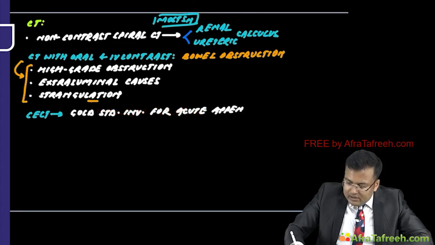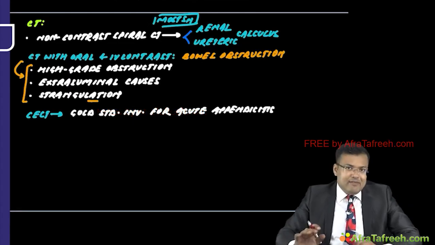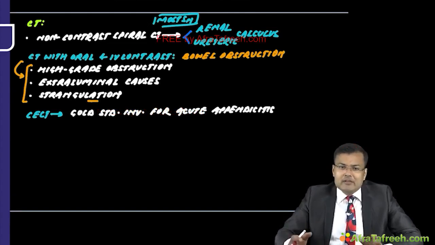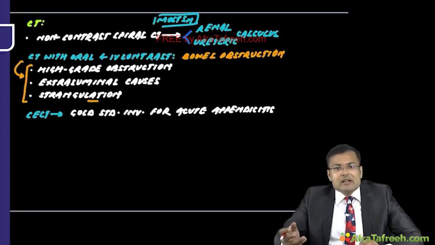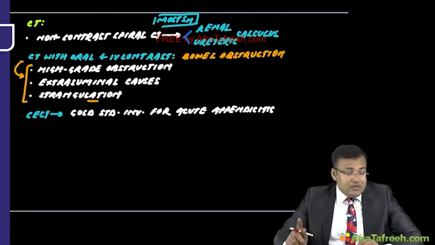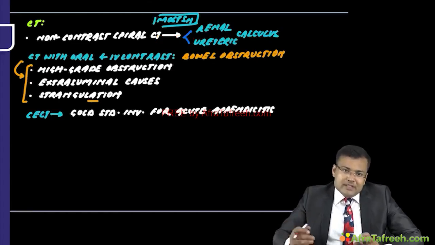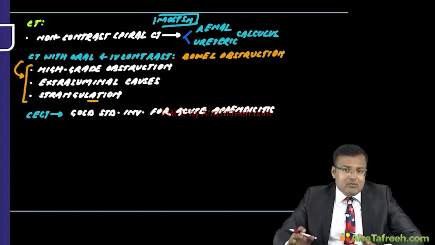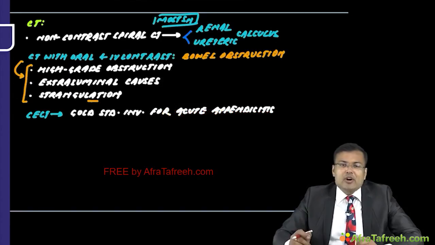So whenever the diagnosis is equivocal, we are not sure whether patient is having acute appendicitis or not, and we have to confirm it, yes, we go for CECT. So with the help of CECT, there is earlier diagnosis. But one important point you have to remember, that even if you perform CECT, it results in earlier diagnosis, but it will not decrease hospital stay or morbidity.